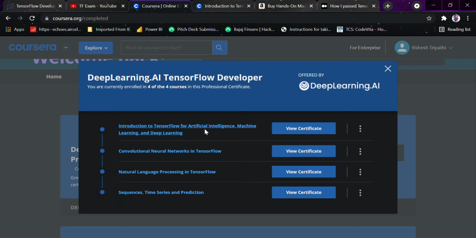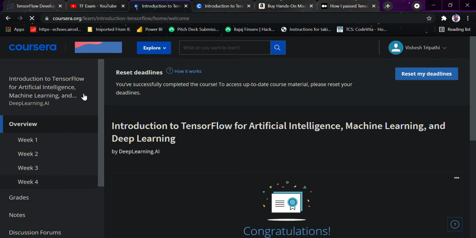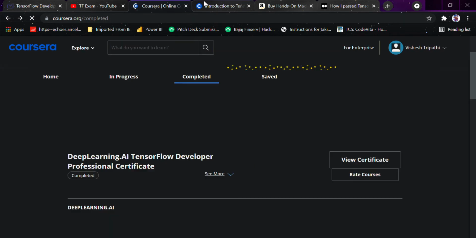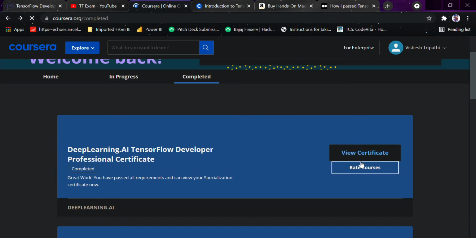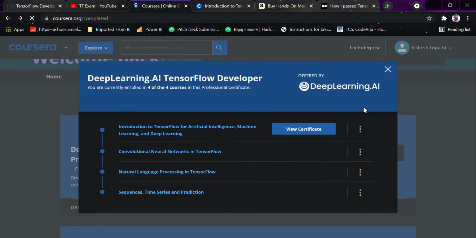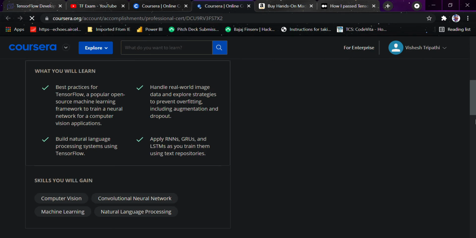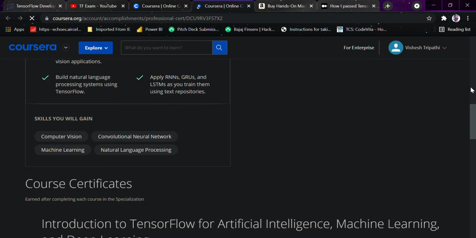Every course takes around 3 to 4 weeks to complete. It depends totally on how much time you can spend. These are 4 weeks, but I remember I finished the whole course in 3 days. After you have completed it, you would also receive a digital certificate from deeplearning.ai regarding the completion of this course, so you can showcase that, and you can follow up on the certificate from here.